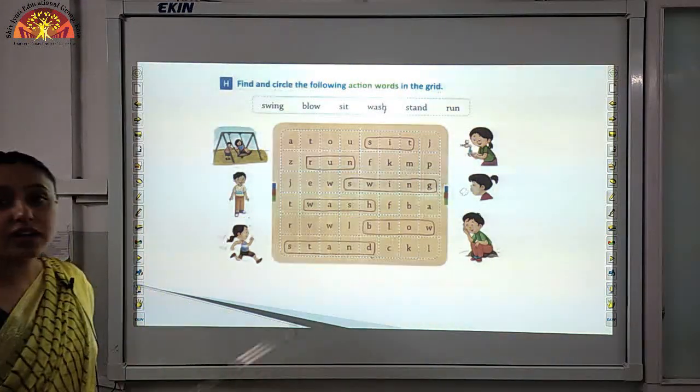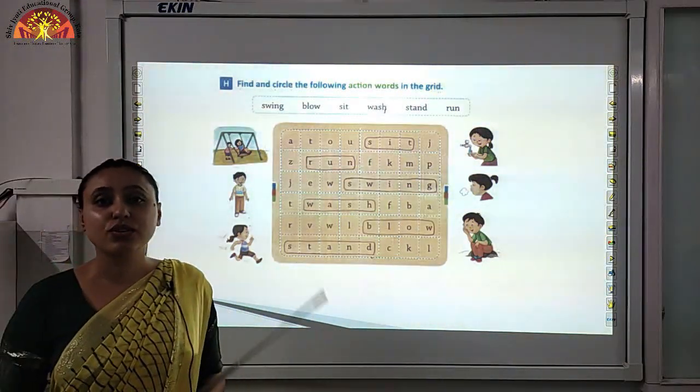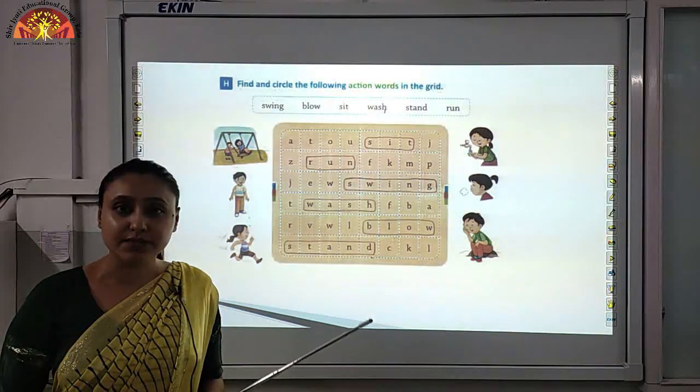So children, our book work is over here. Do your book work neatly in beautiful handwriting.